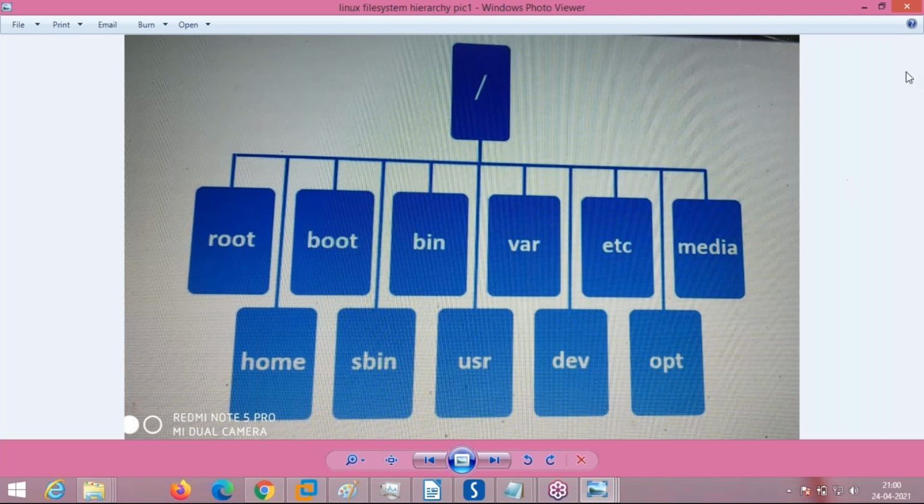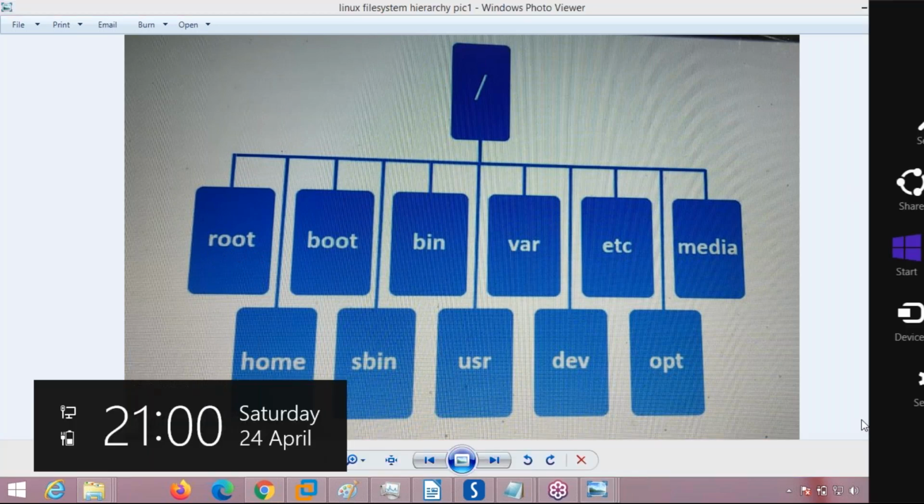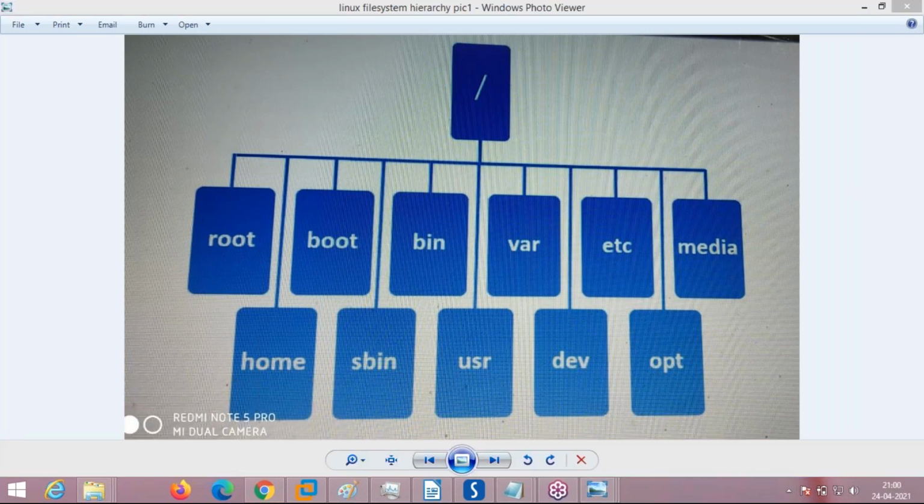Root is one folder. Anirudh, am I fast? Is it any problem from my side? Anirudh, I'm dropping. You said, is it any problem from my side? Okay, no. Anirudh, you can just join tomorrow 7 o'clock again, 7 p.m. Okay. See you anyway. Don't worry. Installation I'll show you again.